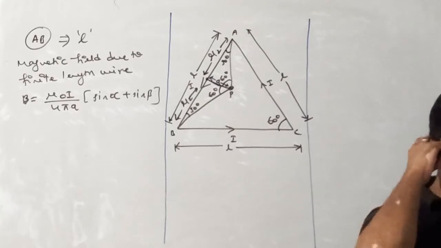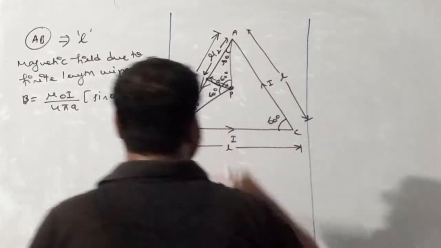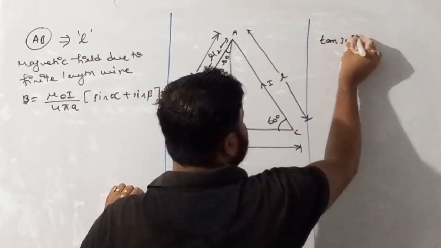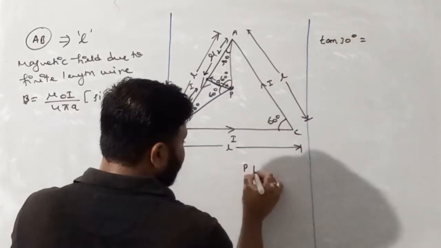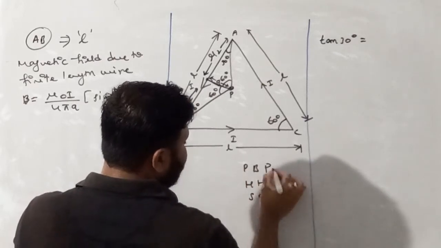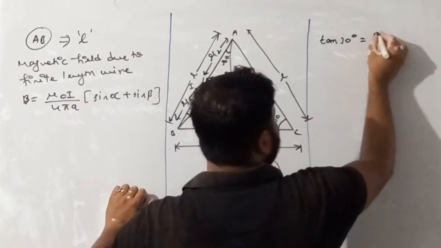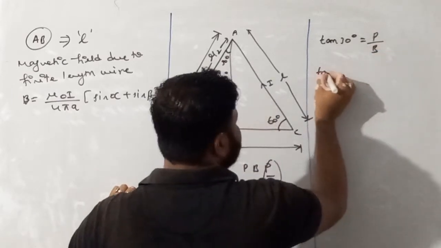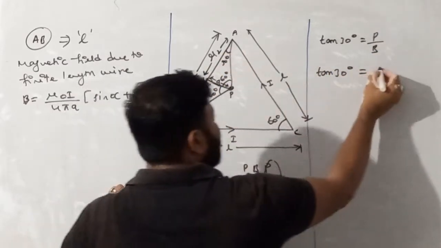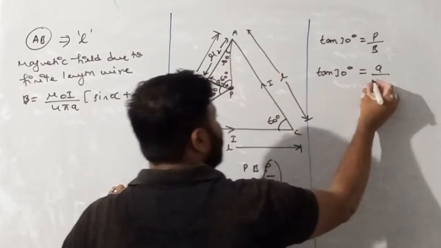Now see, if I write tan 30, then tan 30 can give you the value of A. So tan 30 must be equal to perpendicular upon base. So tan 30 equals perpendicular A and base L by 2.